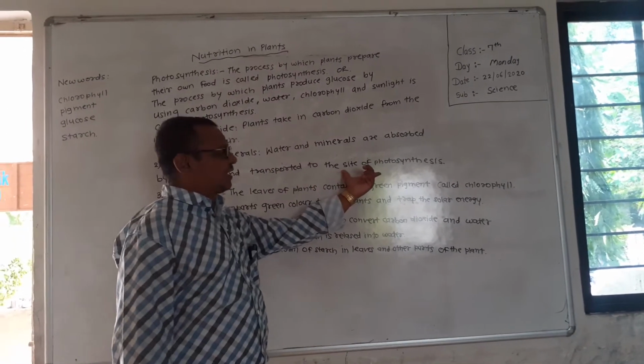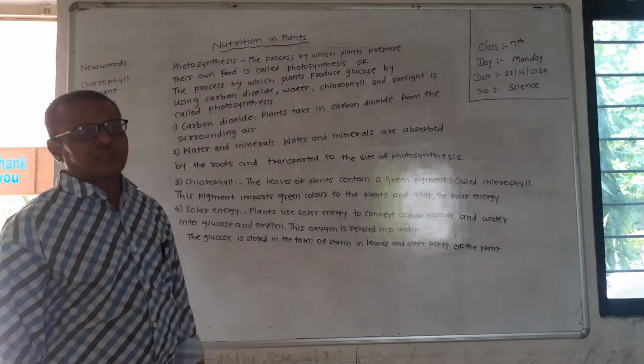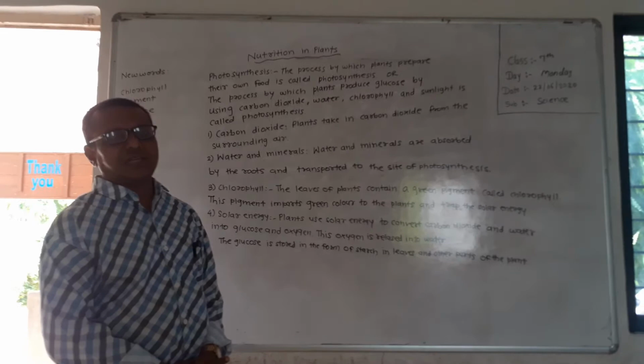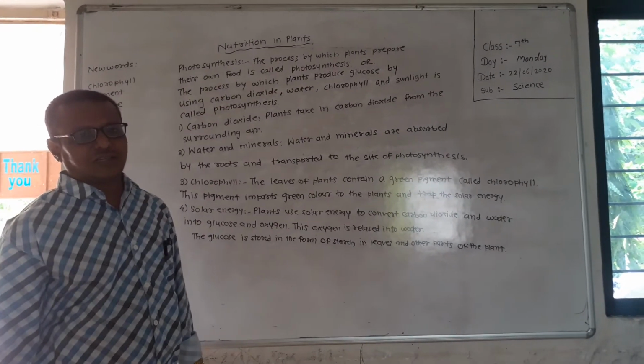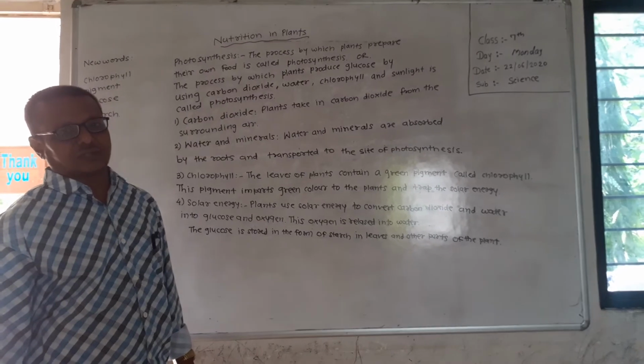Now tell me, what is the site of photosynthesis? Where does photosynthesis take place? The site of photosynthesis means the place where photosynthesis takes place in green plants. In green plants, leaves are the site of photosynthesis.